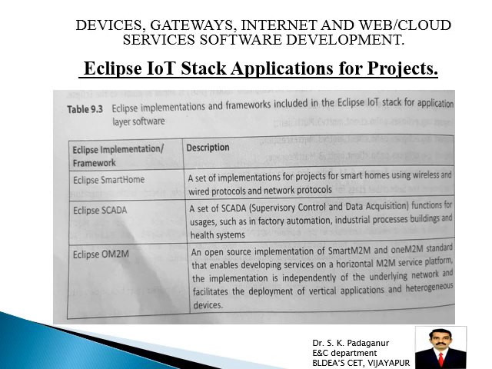So the first project is Eclipse SmartHome. In the smart home, what happens is a set of implementations for projects for smart homes using wireless and wired protocols and network protocols. So through this particular Eclipse SmartHome, we can do both wireless as well as wired, to control the home appliances. Okay, so that is very, very important.